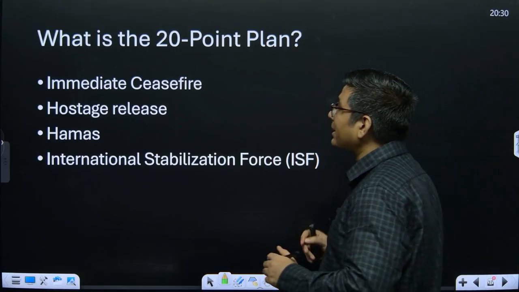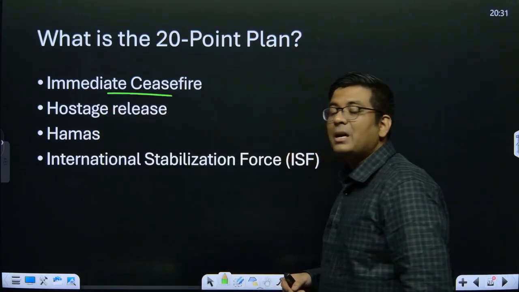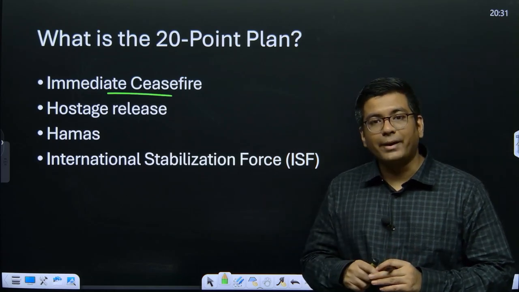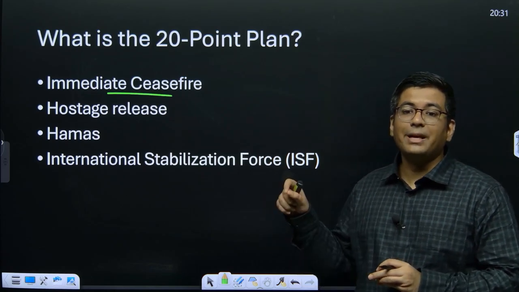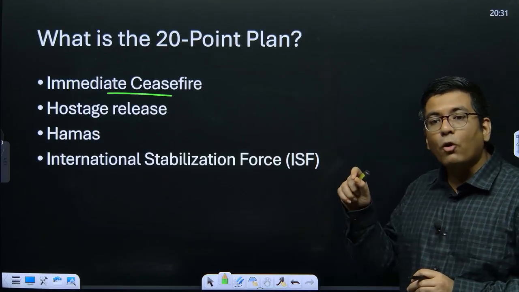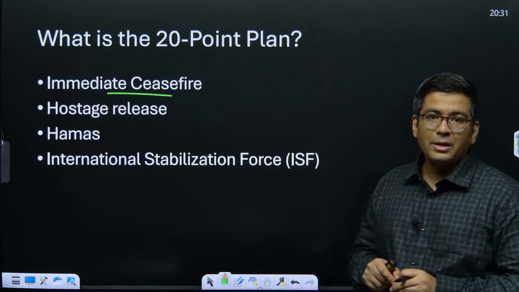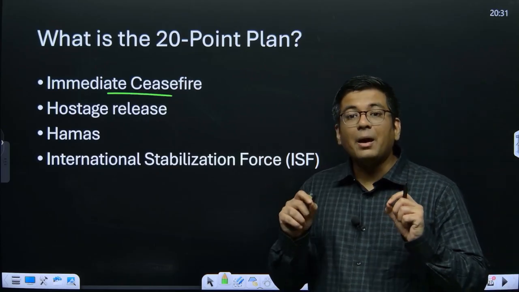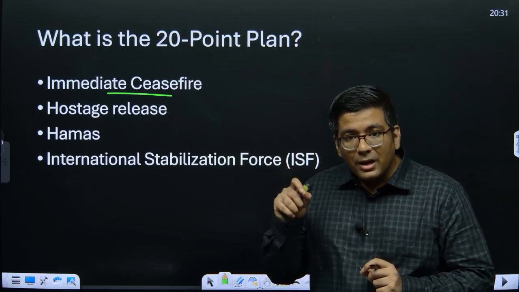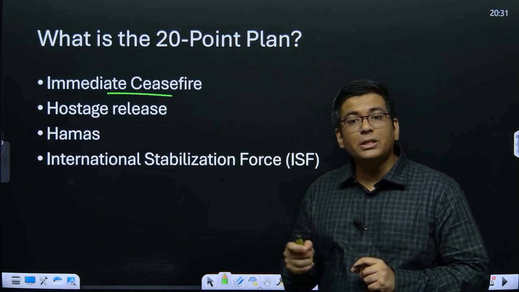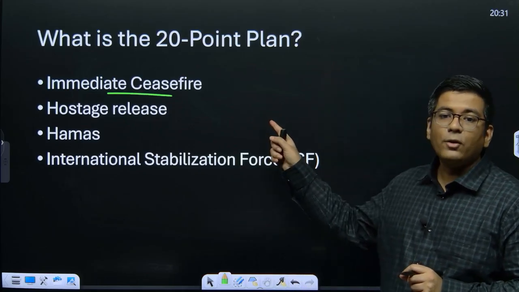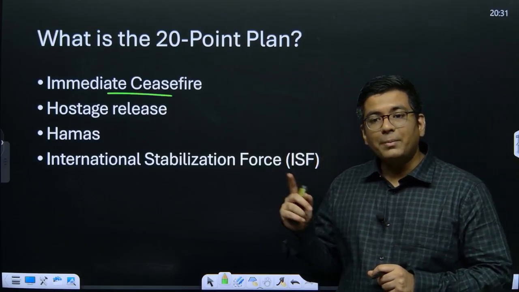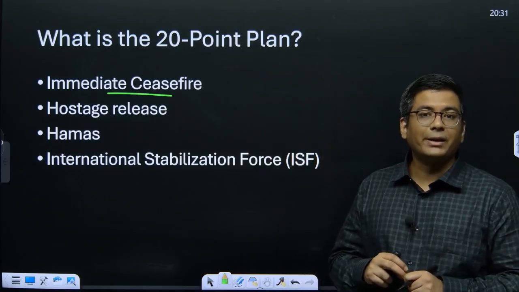It basically says if Israel and Hamas agree to this particular plan, there will be an immediate ceasefire, and after that immediate ceasefire there will be an immediate release of all humanitarian aid for Gaza. So that is the first thing that has been said: if Israel and Hamas come to a deal and Israel comes with a public endorsement that it is going to ensure a ceasefire, the end of hostility is going to be there, and subsequently this is going to ensure that immediate release of relief material would be done.